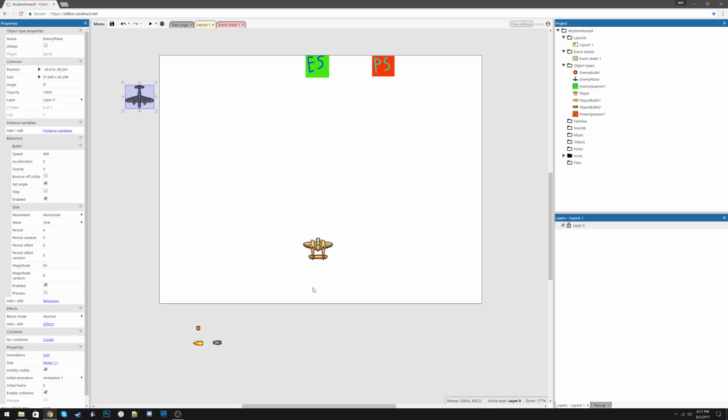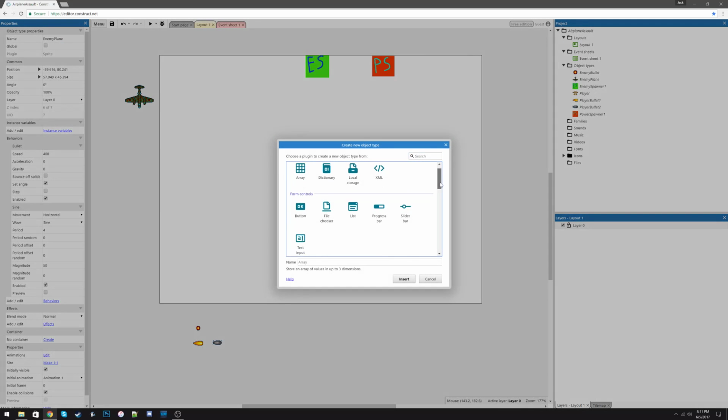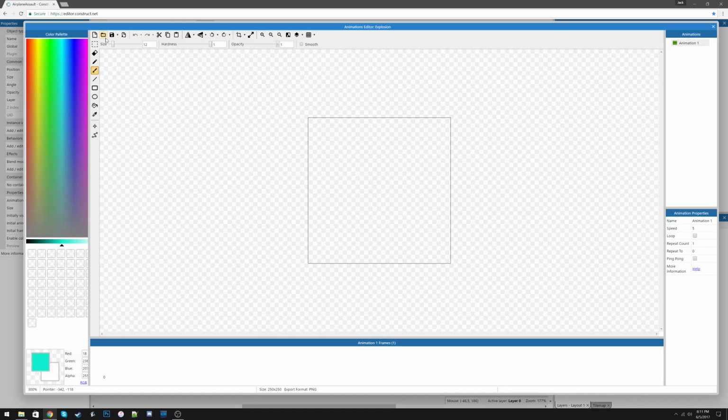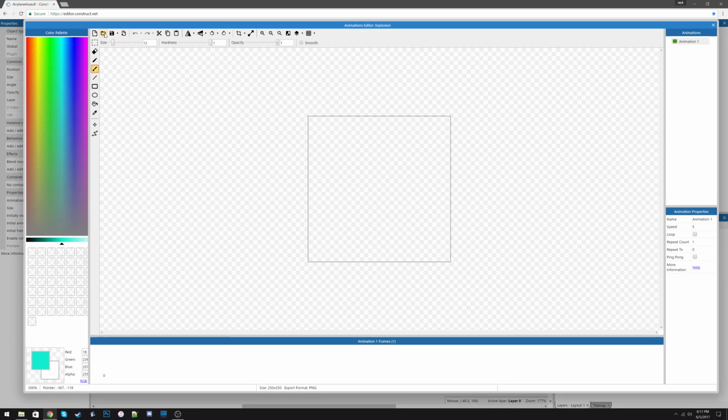So next thing we're going to do is we are going to be creating an explosion sprite. So we're going to insert a new object, a sprite called explosion, and rather than get the sprite up here, we're going to go down to animation 1 frames.